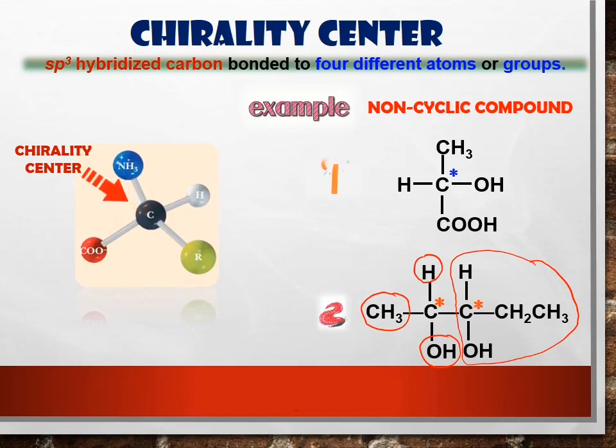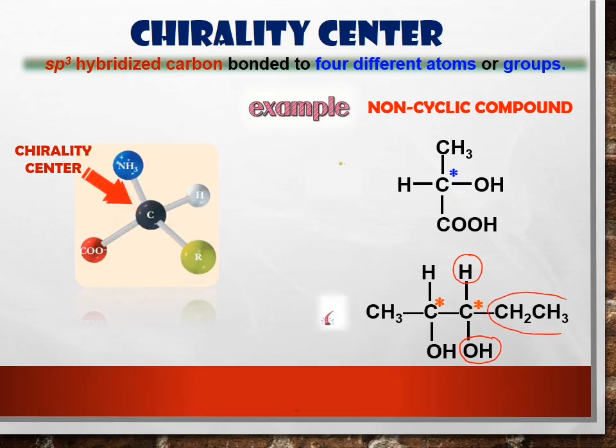Another one, class? Yes, this carbon. Why? Look here. This carbon is bonded to this hydrogen and 1 OH group here, and the whole alkyl group here, CH3, CH2, and this group of atoms. See? So we have 2 chiral carbons here. So chiral carbon can be more than 1.